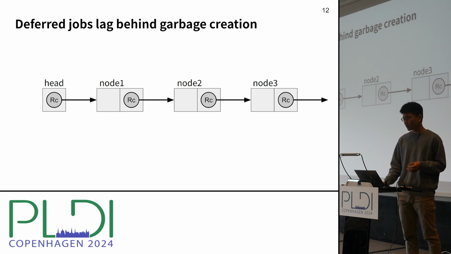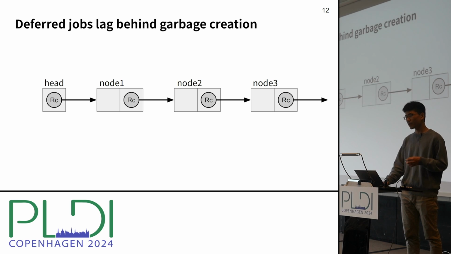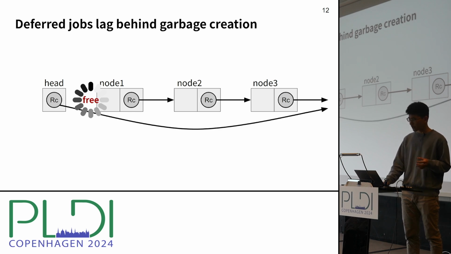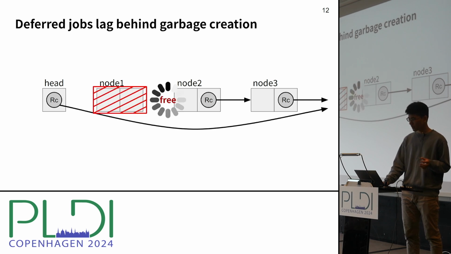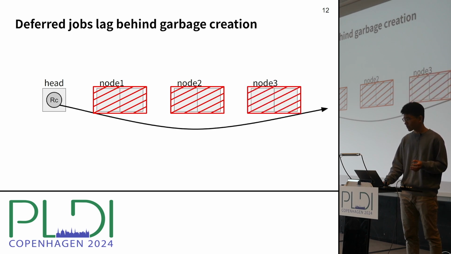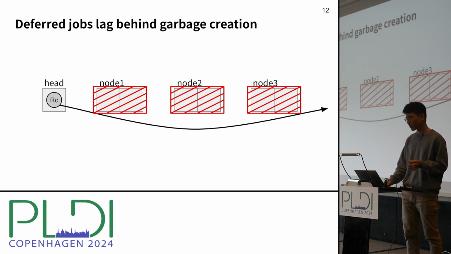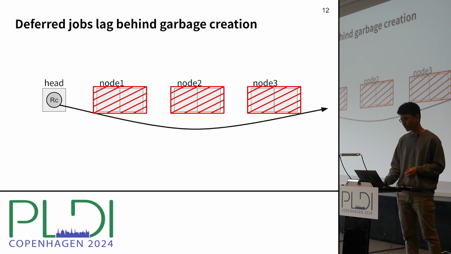The reason is that the execution of the deferred jobs can lag behind the creation of garbage. For example, suppose we rapidly remove the nodes from the head of the list, like this. And then after some delay, the first node is going to be reclaimed. And then after another delay, the second node is reclaimed. And after some other delay, the third node is reclaimed, and so on. So this delay between the reclamation of the linked nodes results in a big pile of garbage that takes a very long time to reclaim.